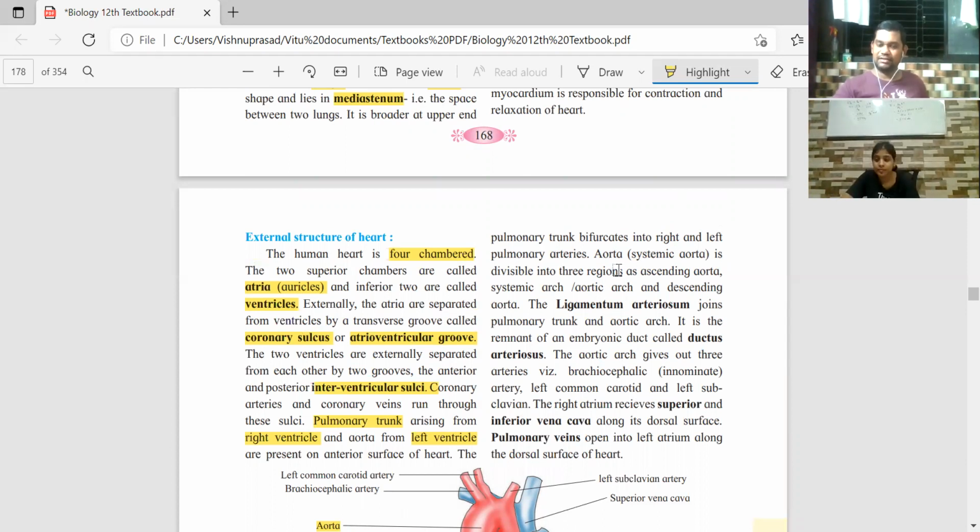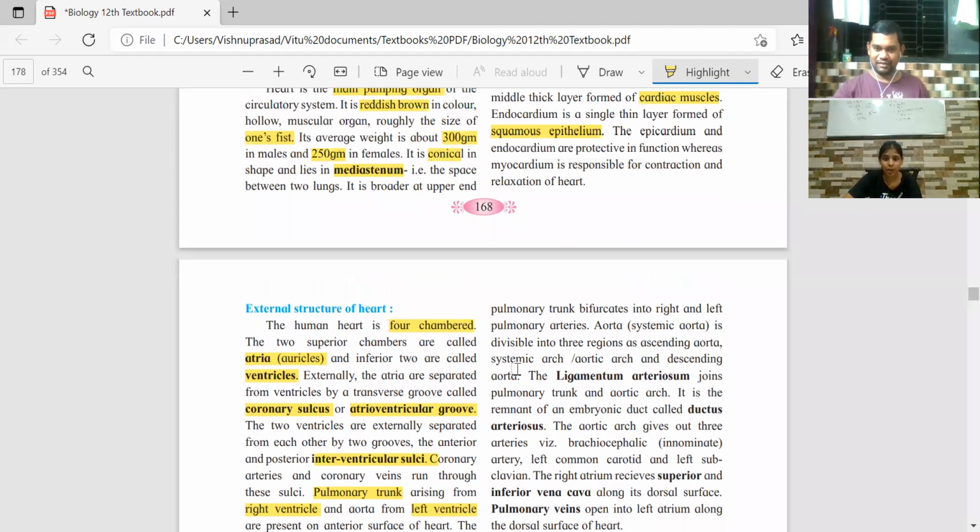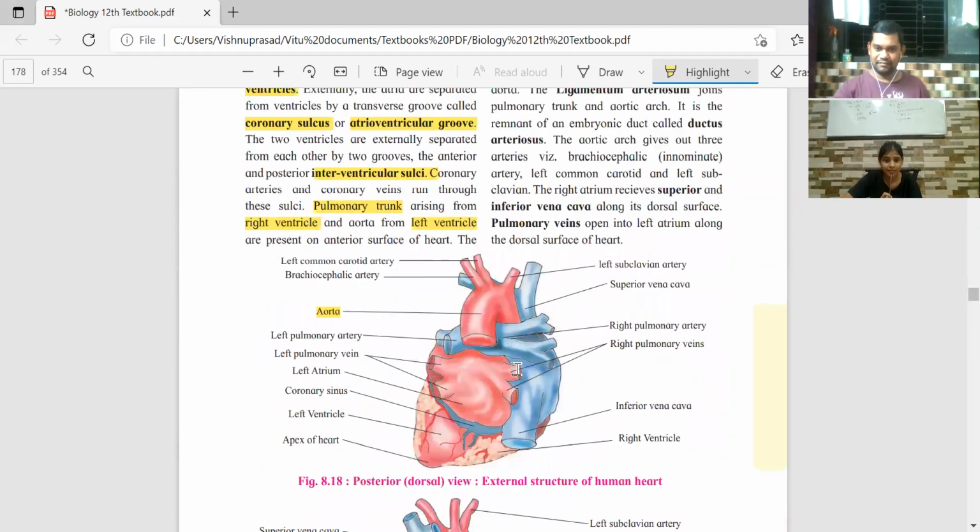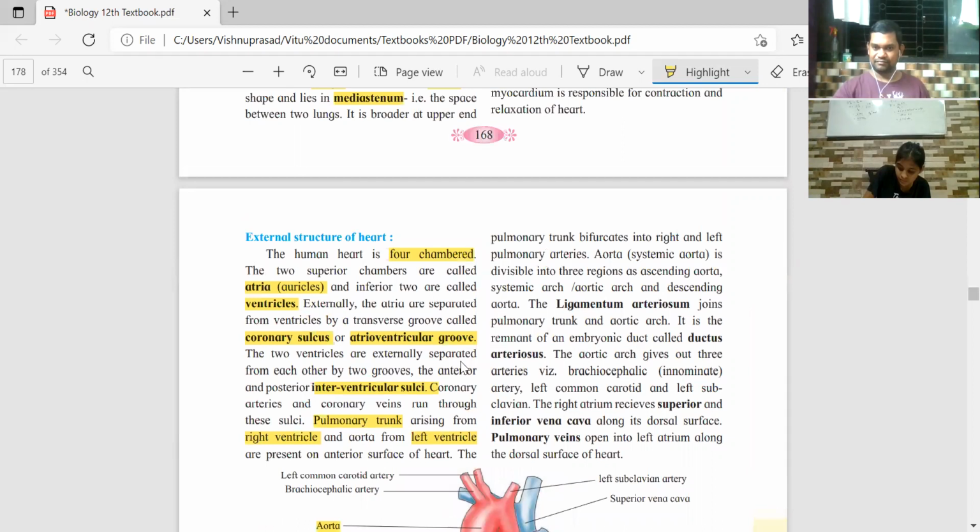And that is divisible into three regions. There is something called the ascending aorta, ऊपर आ रहा है. There is something called the systemic arch or the aortic arch. And then there is a descending aorta. Aorta जो किया हुआ है, there is a part coming up, then there is an arch, and there is a part coming down.